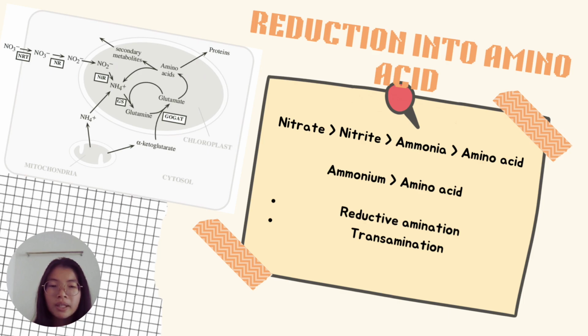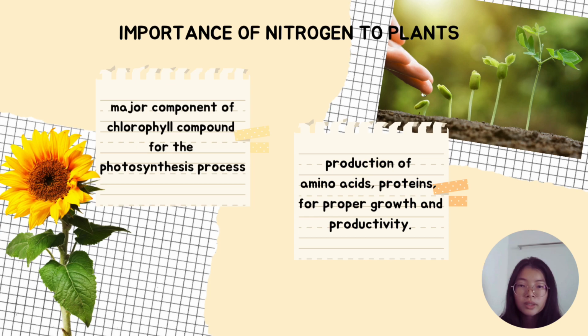On the other side, plants cannot accumulate ammonium ion because it is fairly toxic, thus it needs to undergo various mechanisms in order to synthesize amino acid. The two main pathways are reductive amination and transamination. Nitrogen is important for plants because it is a major component of chlorophyll for the photosynthesis process. It is also an essential nutrient for the production of amino acid and protein for growth and productivity.